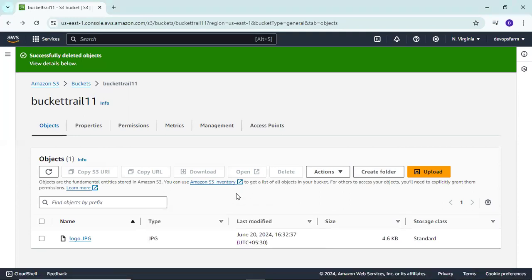Anyone have any doubt till yet? Tell me, are you all able to understand what is S3, why we use S3, and the difference between bucket and object, and why we create a bucket, all these things? So, no one has any doubt?